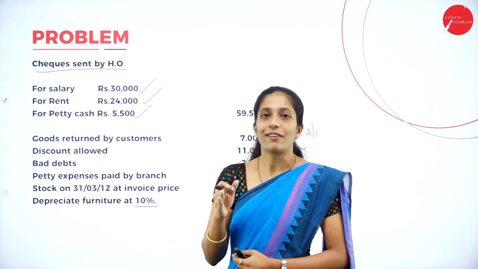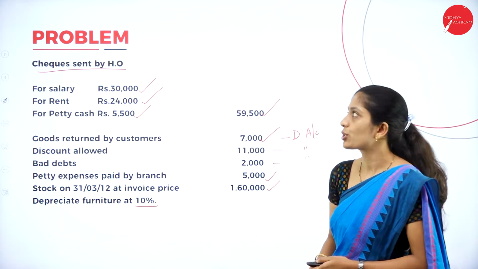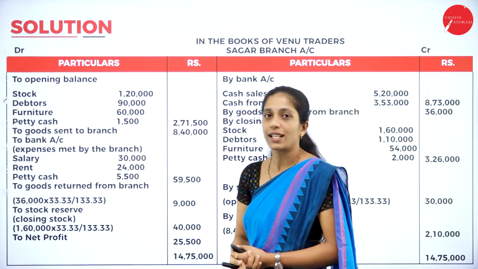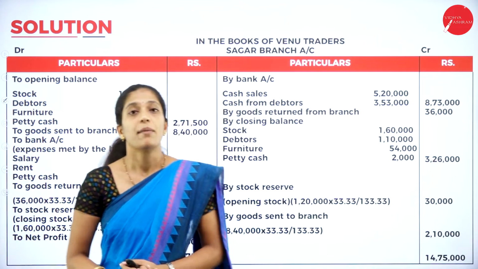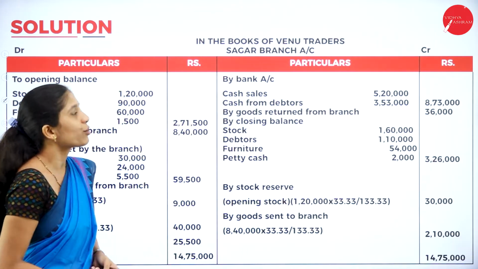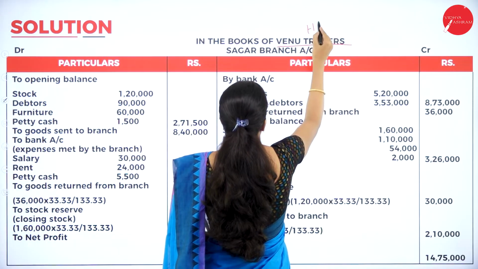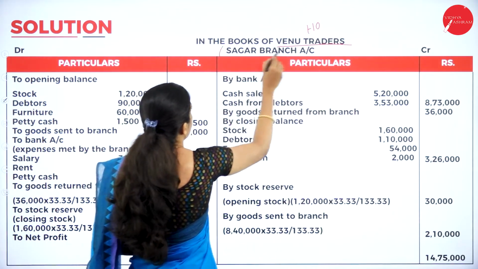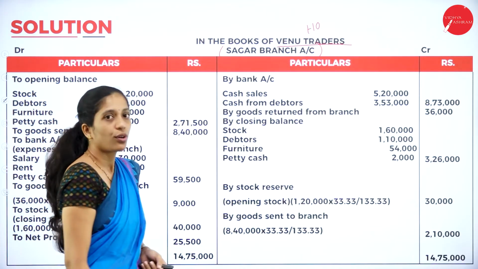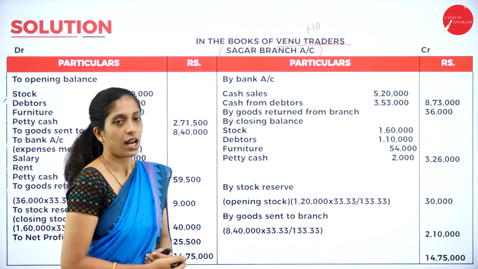Hope you remember the format of branch account. So we shall go through directly the solution. So how to solve this? So we are going to prepare branch account in the books of head office. Now what is a branch here? In the books of Venus Traders. So head office is Venus Traders. Next we are going to prepare Sagar branch account. So branch is Sagar. So we are going to prepare Sagar branch account.